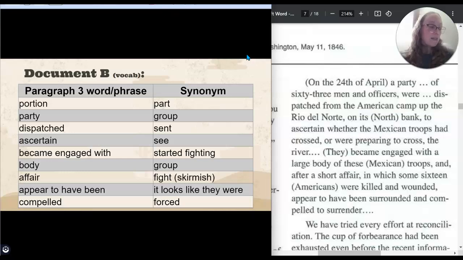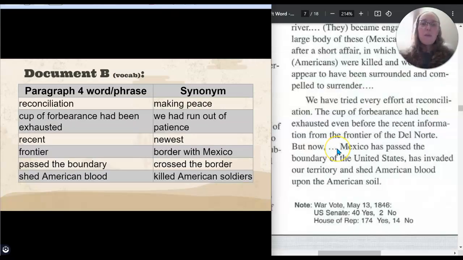The next box on your chart says Mexican soldiers crossed the what? And blank did what to the U.S.? According to President Polk, what were they doing? And we are ready for the last paragraph of document B.